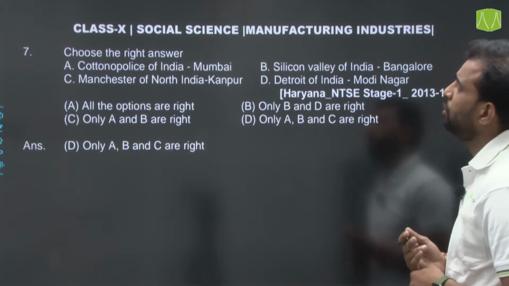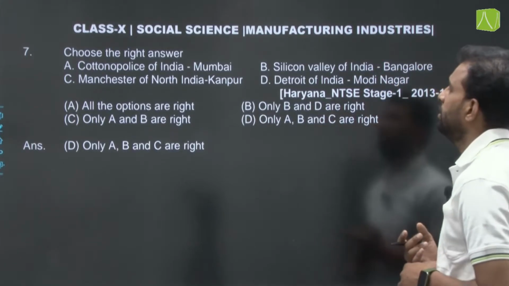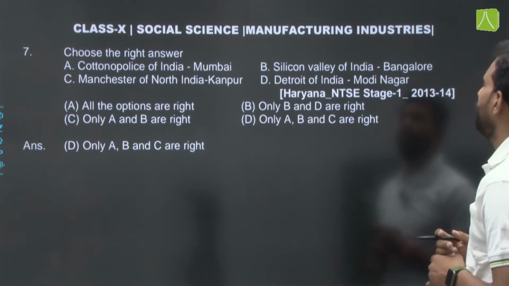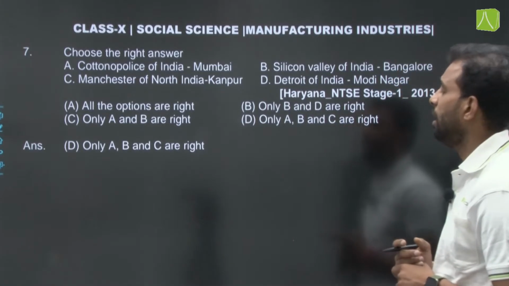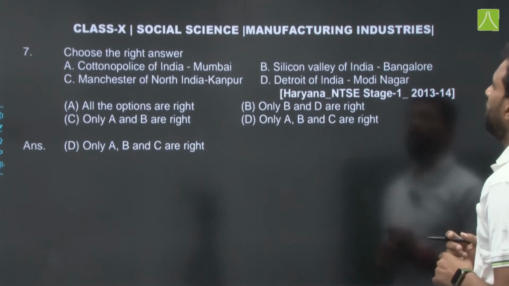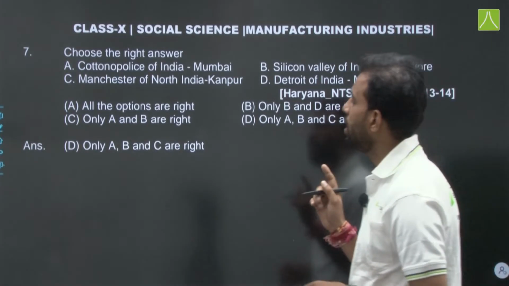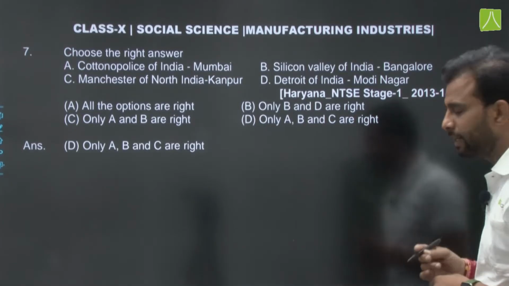Question number 7, choose the right answer. A: Cotton Polis of India, Mumbai. Then B: Silicon Valley of India, Bangalore. This is right. Then C: Manchester of North India, Kanpur. This is also right. Then D: Detroit of India, Modinagar. No, this is wrong. So only A, B and C are right, so option D will be the right answer.